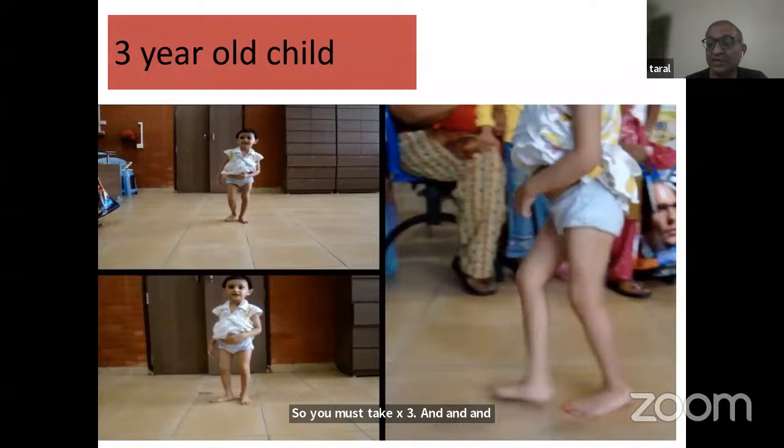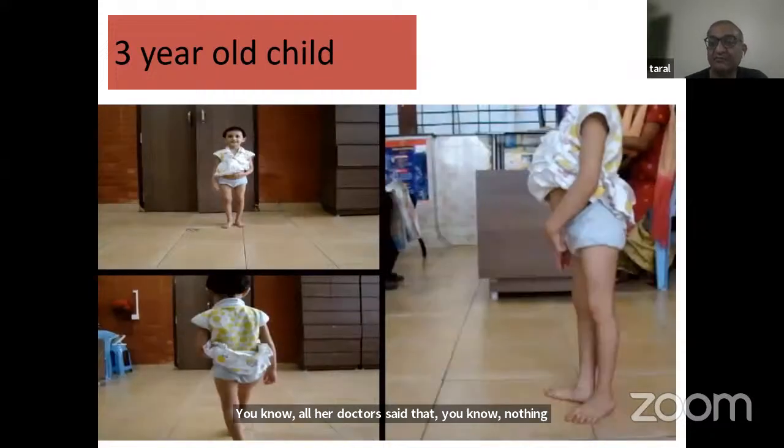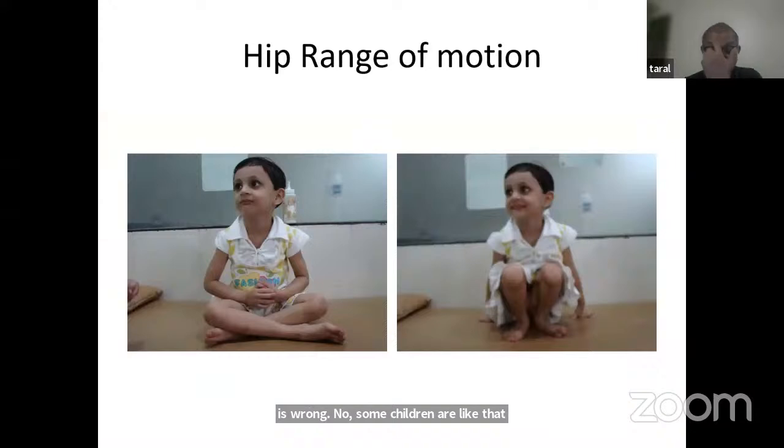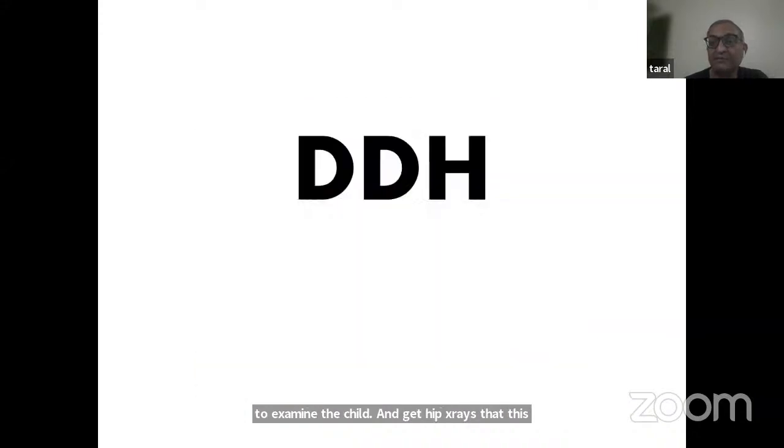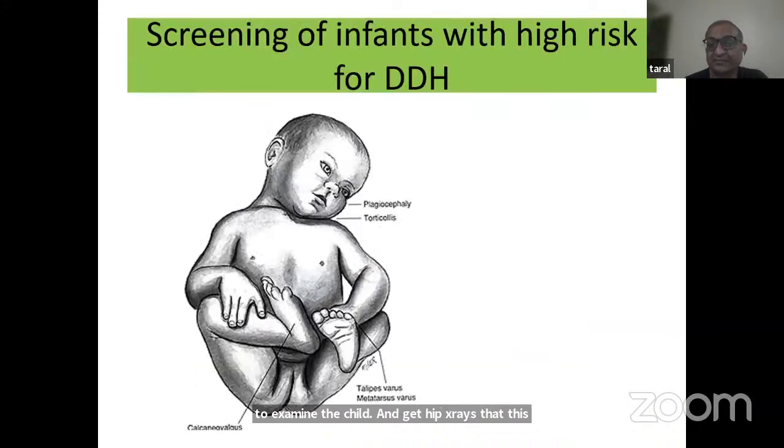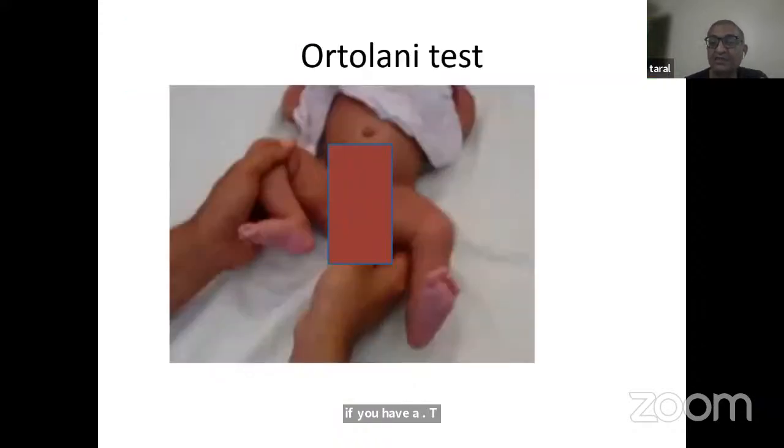Unfortunately, though she has a clumsy gait, all her doctors said that nothing is wrong. Some children are like that. Whenever such symptoms exist, it's important to examine the child and get hip X-rays. And this clearly shows this child had bilateral hip dislocation. And it's very important to screen children for DDH. So if you have a torticollis or a club foot or metatarsus adductus, one must look at the hips.